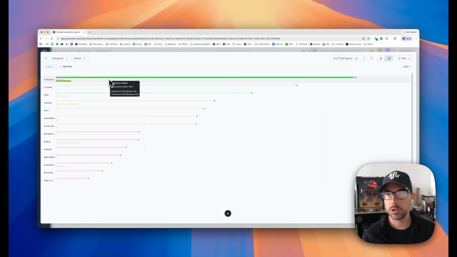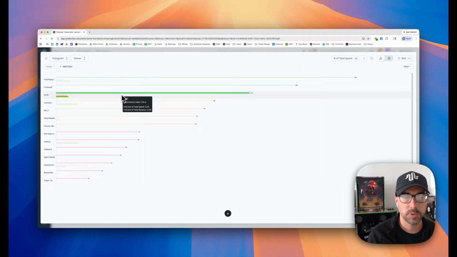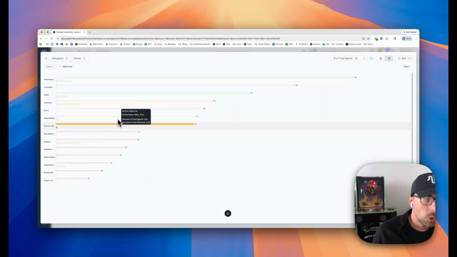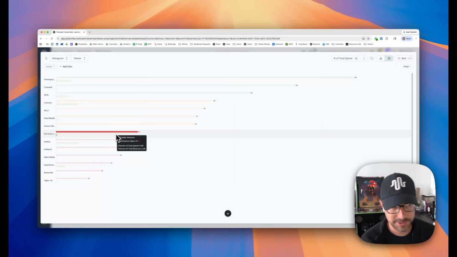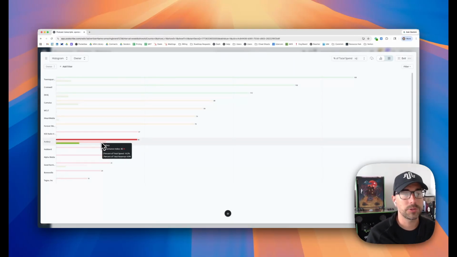So a couple of things to look out for. Anyone that's near the top of this list with a green bar for performance index is performing quite well. Anywhere where we see yellow or red bars for performance index is where we can start diving in and making the most significant changes when considering those line items that have a very high amount of total spend.